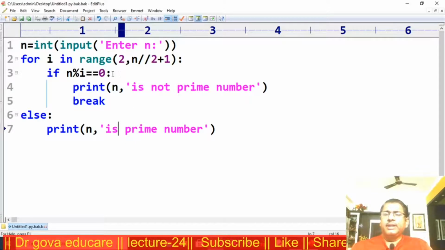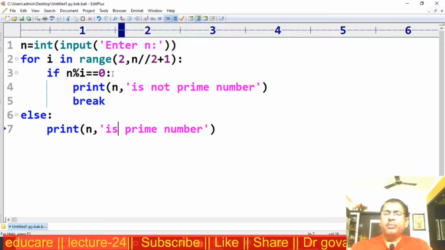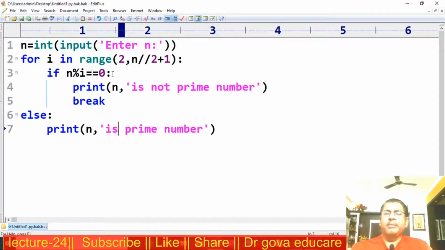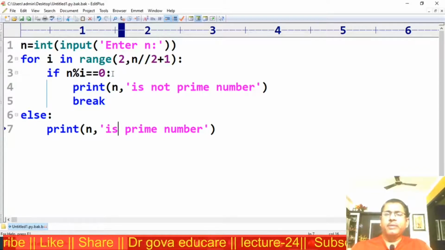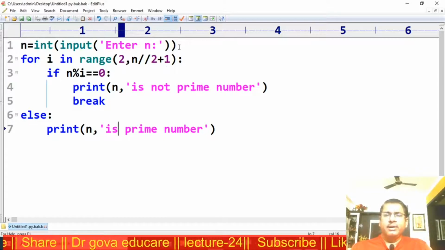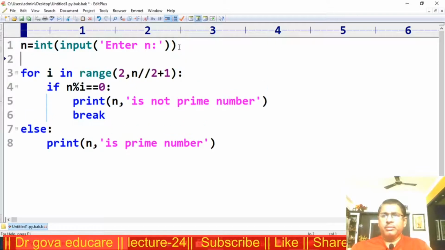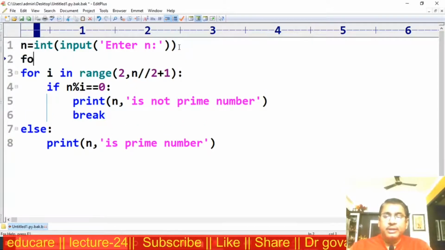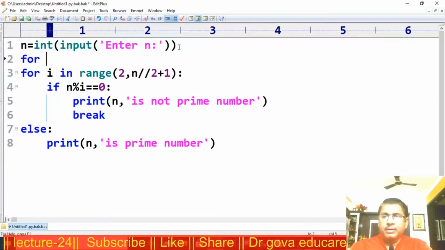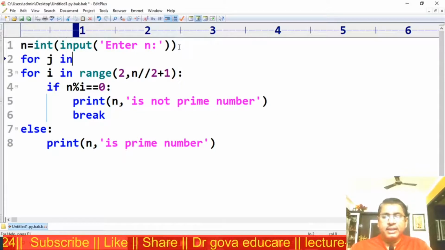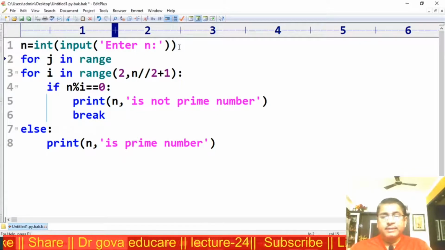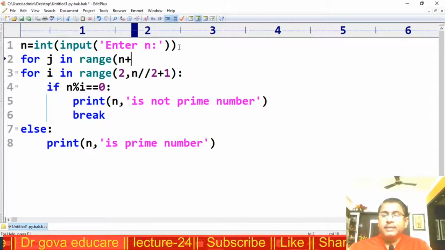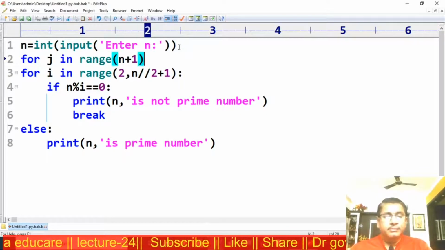Now the next program. I want to print all prime numbers from 2 to n. Now the same program, first I am using for j in range n plus 1.